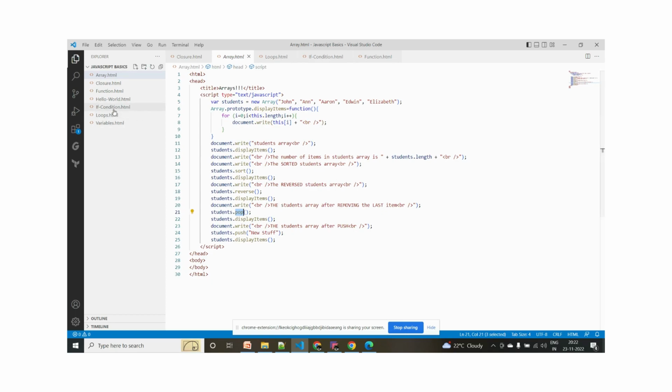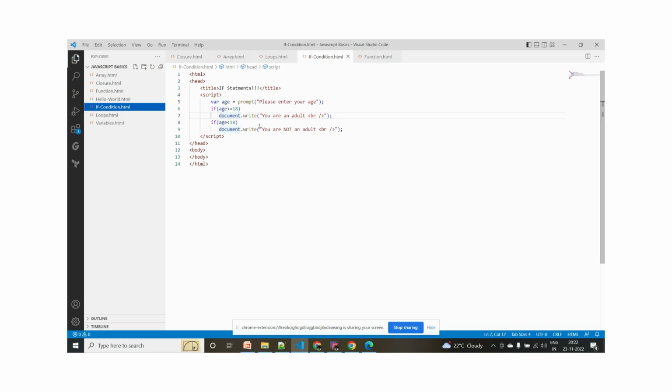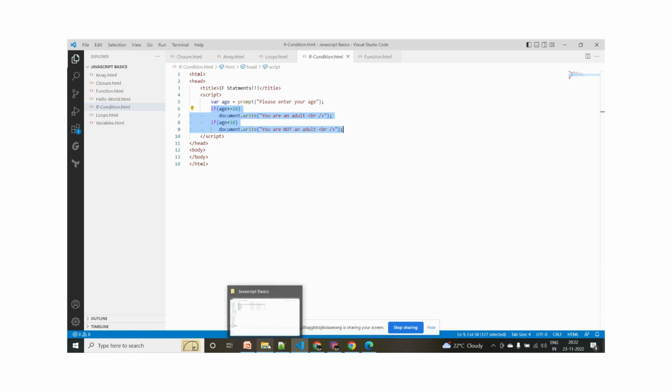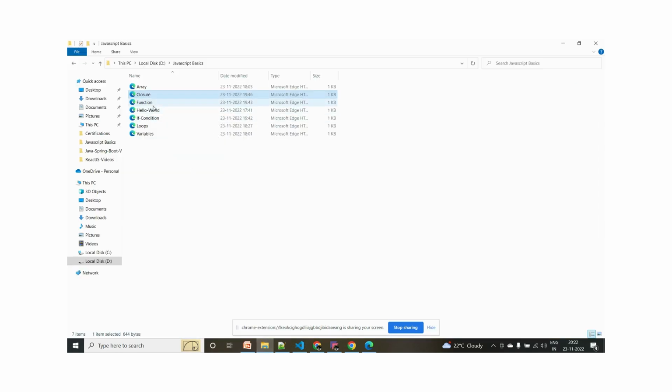In the same way, I also explained conditional statements. Here you can see there is a condition statement: if age is greater than this, execute this one, else if age is less than this, execute this one. There is a condition check here.